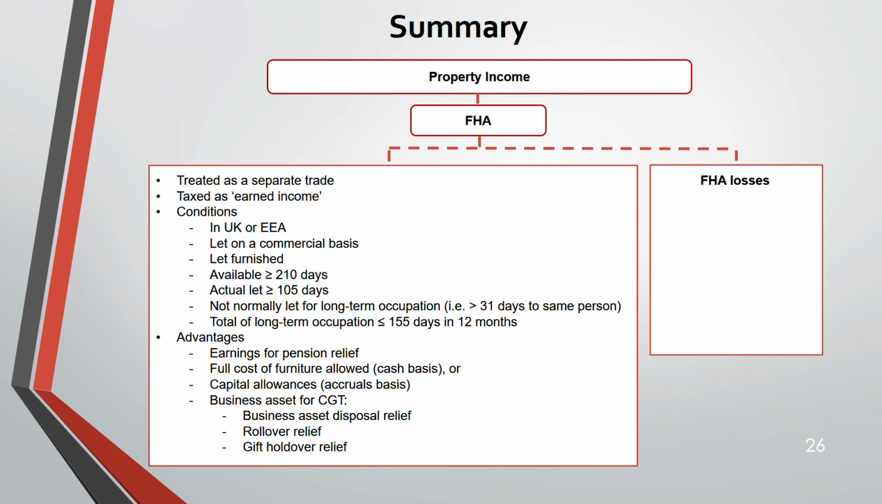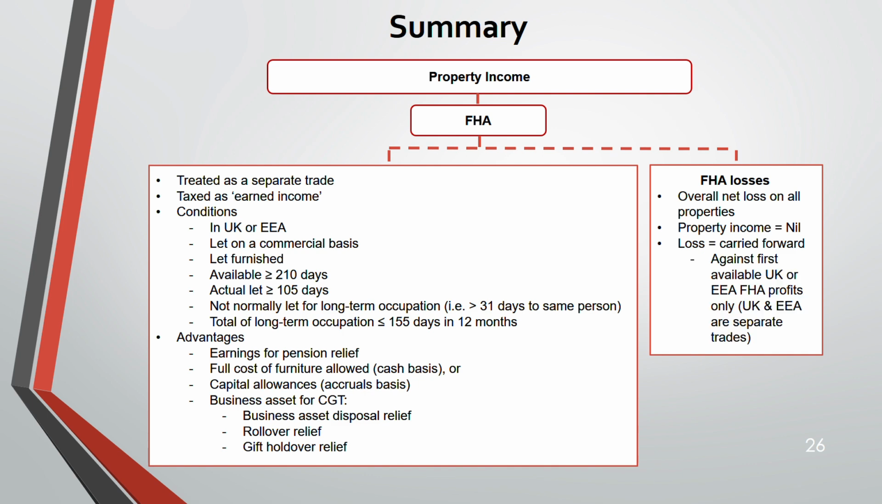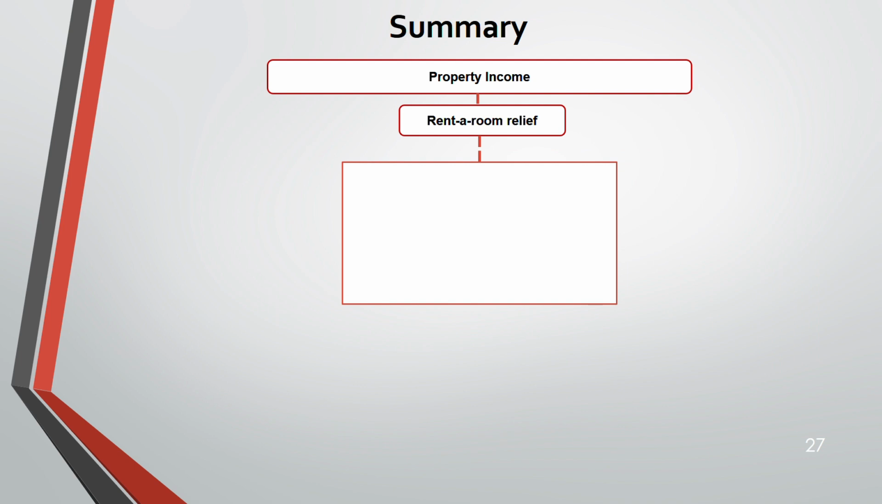Next, losses. Overall net loss, property income nil, losses carried forward, set against the first UK or EEA property profits only. Remember, UK and EEA are separate trades. Do not mix the two. UK loss you can't set against EEA profit, and EEA losses you can't set against UK profit. They're separate.